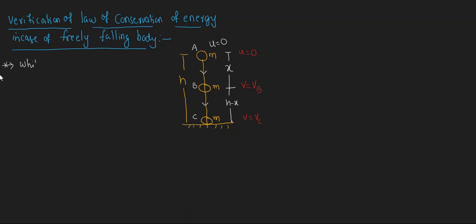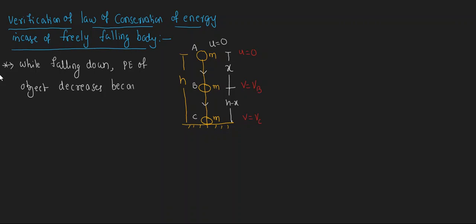While falling down, what is happening? Potential energy of object, tell me whether it decreases or increases. Potential energy of object decreases. Yes, decreases, is it right? Decreases because of decrease in height.